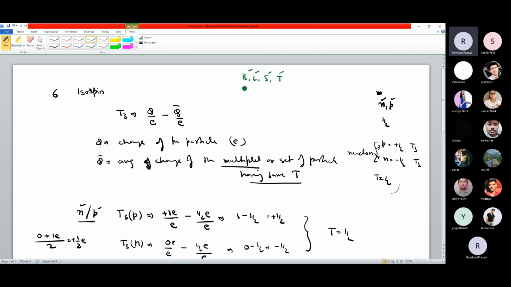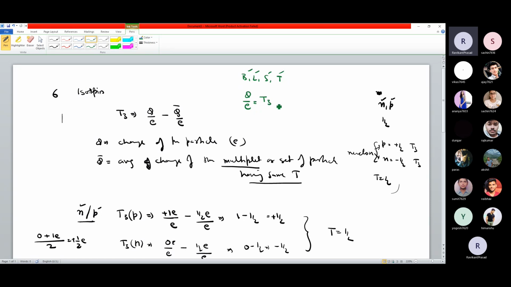So there is a very famous formula, which is q. We are not doing the derivation or any calculation, we just write this formula. This is T3, meaning q by e. This is the charge, meaning how much charge in terms of number. Charge can be 1 plus the electronic charge, 2 plus the electronic charge, or minus the electronic charge, divided by the electronic charge, so you will get a number: +1, -1, whatever, that number is here.